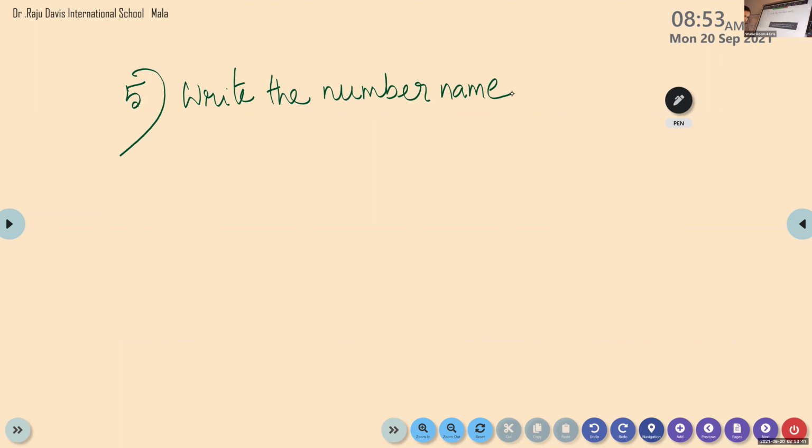You have to write the number name. Write the number name of the given number, 64618. Then question number 6.